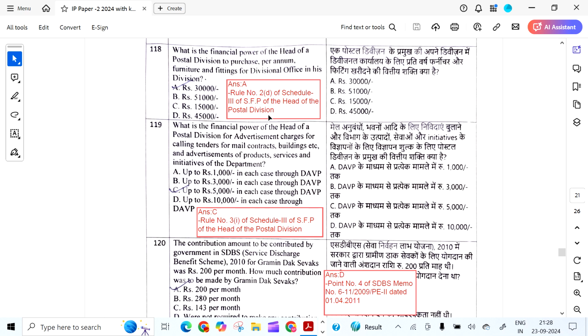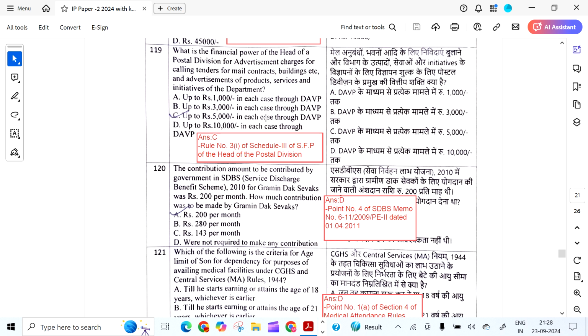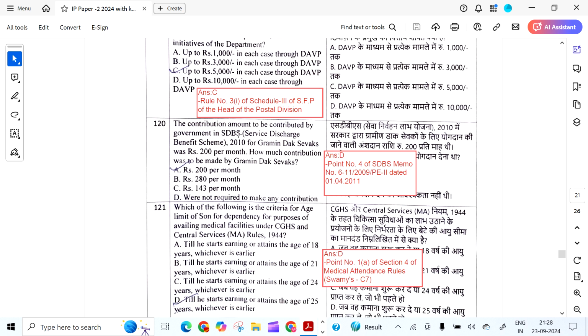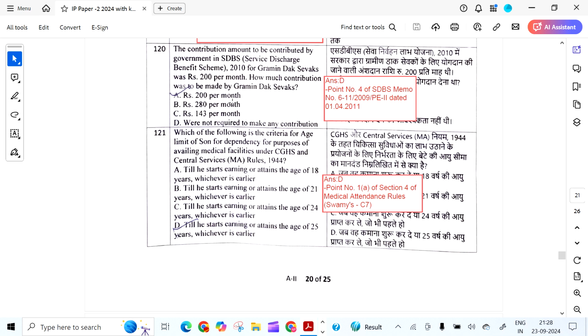What is the financial power of the head of the postal division to purchase per annum furniture and fittings for divisional office in his division? It is 30,000. Rule 2D of SFP. What is the financial power of the head of the postal division for advertisement charges for calling tenders for mail contracts, buildings, etc., and advertisements of products, services, and initiatives of the department? It is up to 5,000 in each case through DAVP. This is given from Rule 3(1) of Schedule 3 of Financial Powers of Divisional Head.